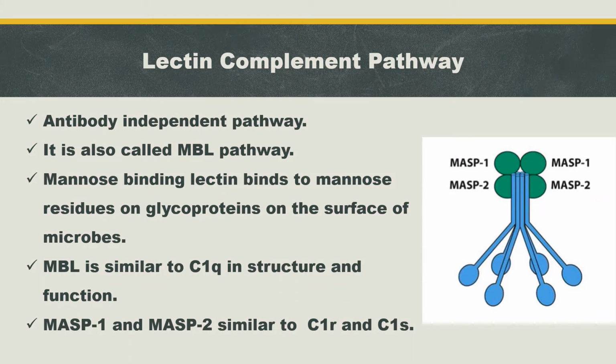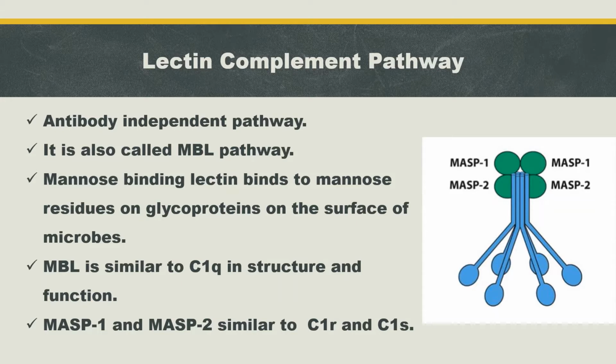When a pathogen enters the human body, mannose binding lectin, or the MBL, is released from the liver. These MBLs are acute phase proteins. These liver cells will release lectin in response to the carbohydrate and mannose residue found in the pathogen cell wall.